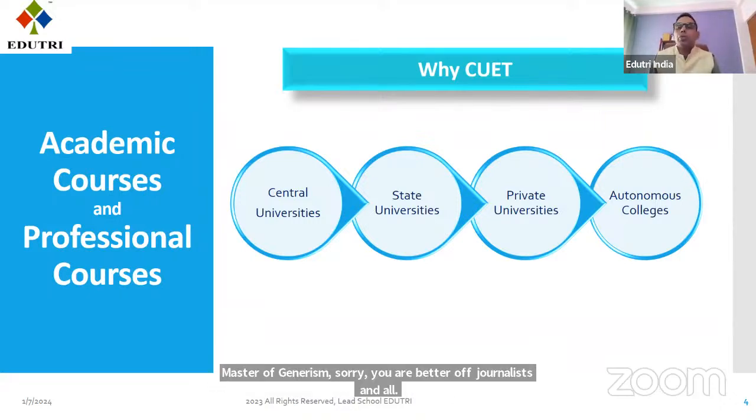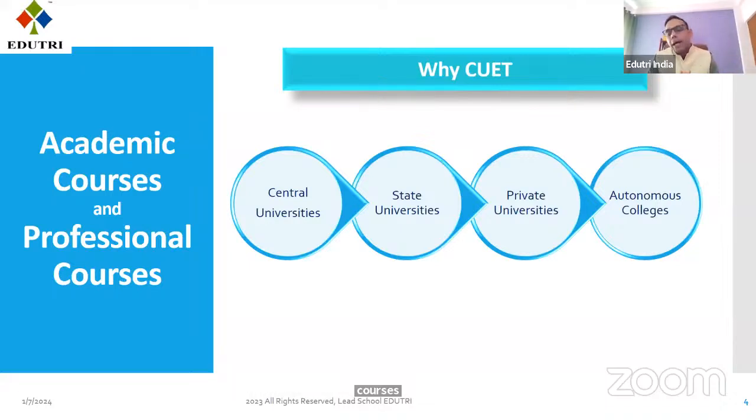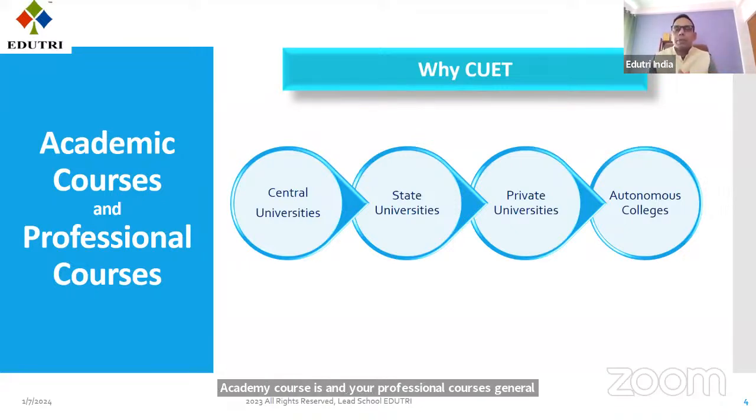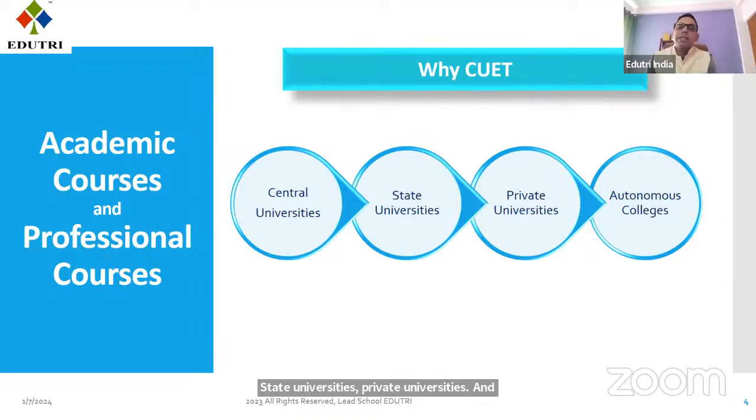So through CUET, you can do academic courses and also professional courses. BA, BSc, BCom are academic courses, and journalism, mass comm journalism are two separate professional branches. Then BTech, some colleges do offer BTech on the basis of CUET, and then you can do your BBA, BCA, BMS, all those. Now there are mainly four types of colleges listed: central universities, state universities, private universities, and autonomous colleges.